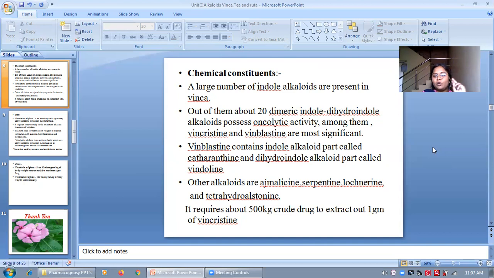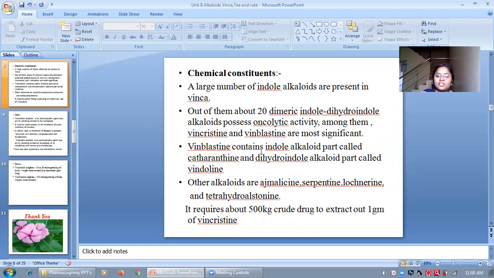Among them, the two most significant and important chemical constituents are vincristine and vinblastine. Understand, 20 dimeric indole and dihydroindole alkaloids are present, and those 20 alkaloids give oncolytic activity. Oncolytic means they work as anti-cancerous agents. In that, vincristine and vinblastine are the most significant.